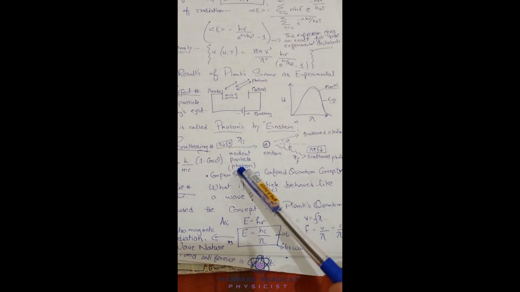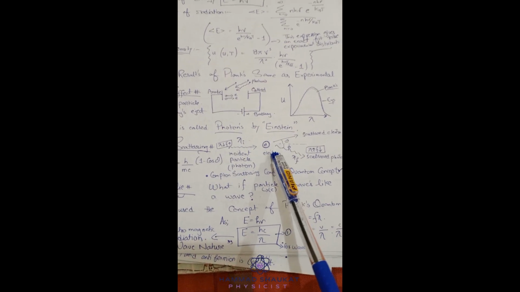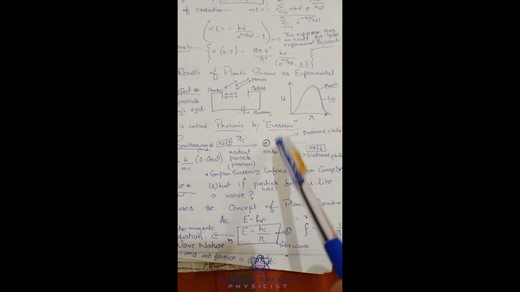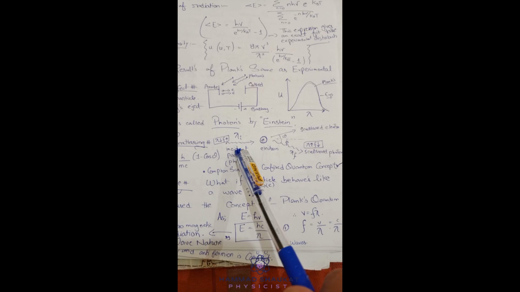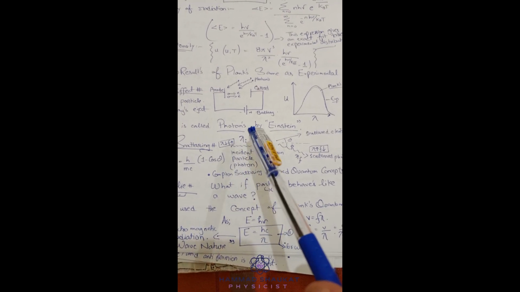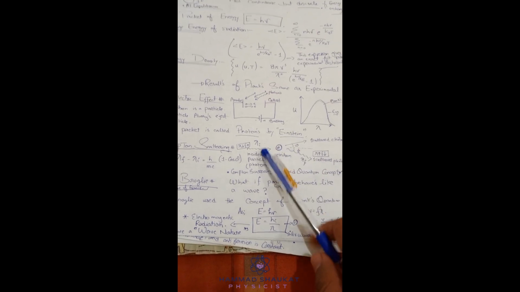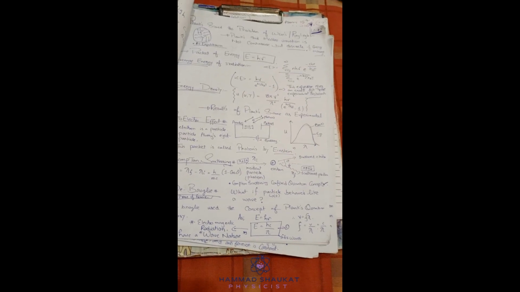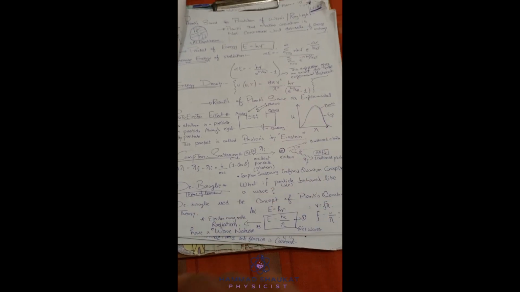This is only possible if both are particles. So from this experiment we conclude that the incident photon also behaves like a particle in nature. This experiment confirms Einstein's photoelectric effect, so there is no more need to confirm it.